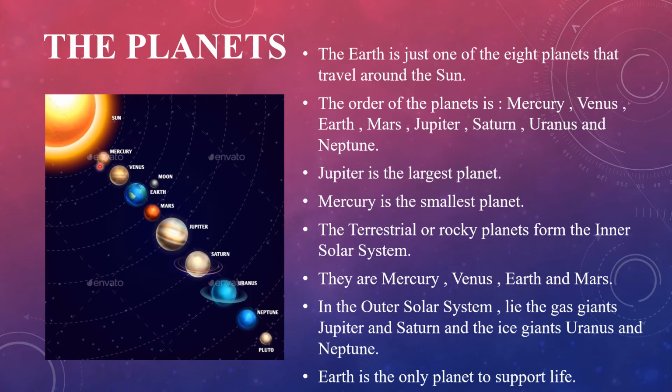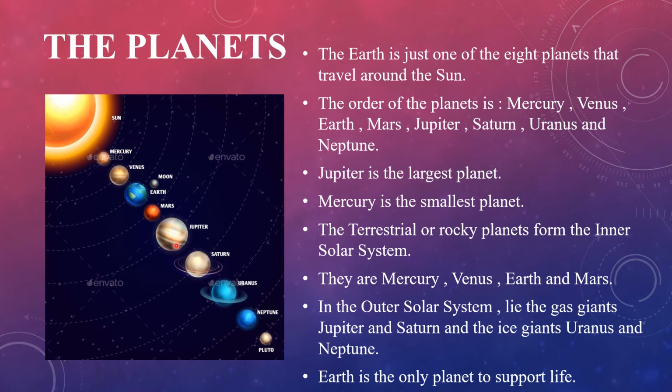See, first one Mercury, Venus, Earth, Mars, Jupiter, Saturn, Uranus and Neptune. Jupiter is the largest planet among all the 8 planets you can see here, whereas Mercury is the smallest planet. You can see here, this is Mercury.